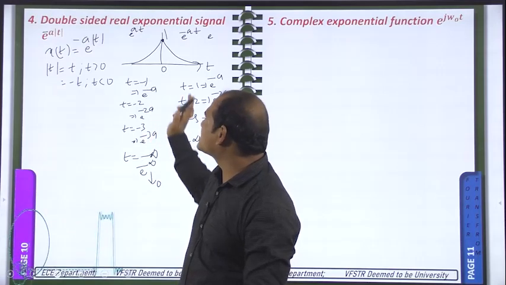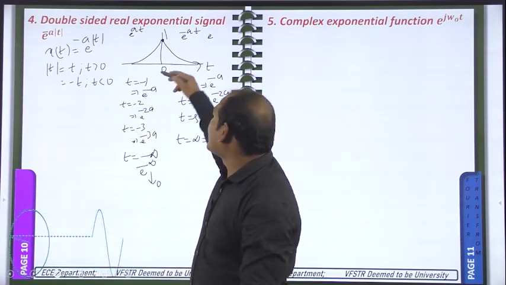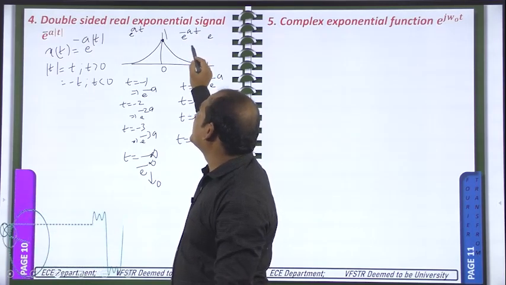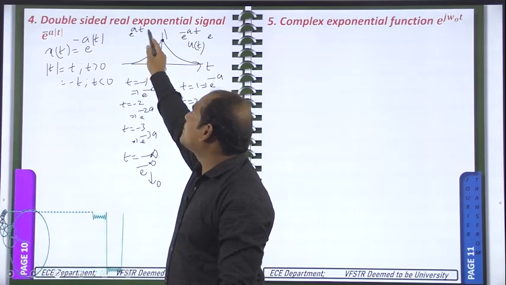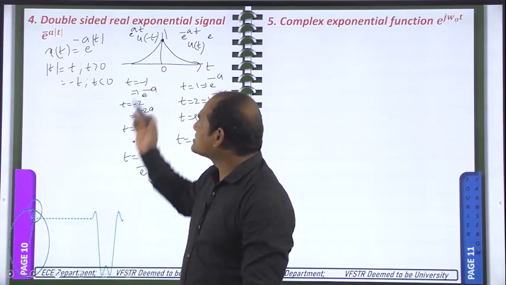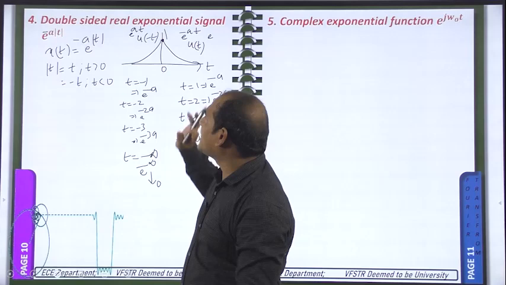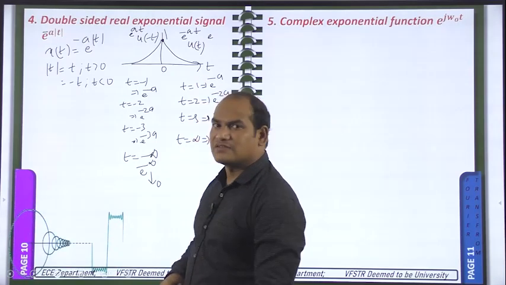E power minus a modulus of t means in this way you will have the signal. Now on the right side, what do we need to take? E power minus a t, multiplied with u of t. And on the left side, e power a t multiplied with u of minus t. So this is the representation of the given signal. The given signal without the mod function, we can write using the step signals, and it is the graphical representation of the given signal.